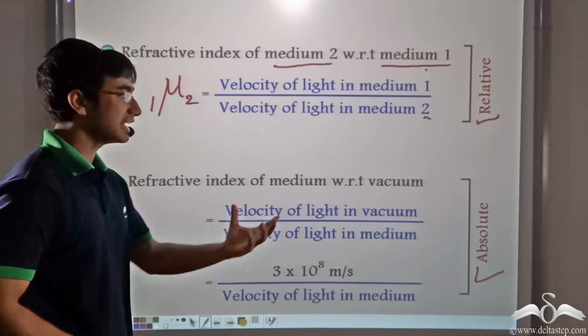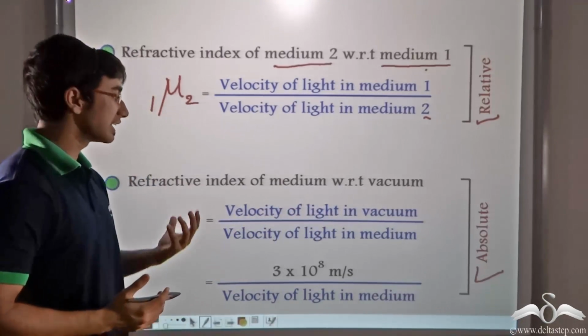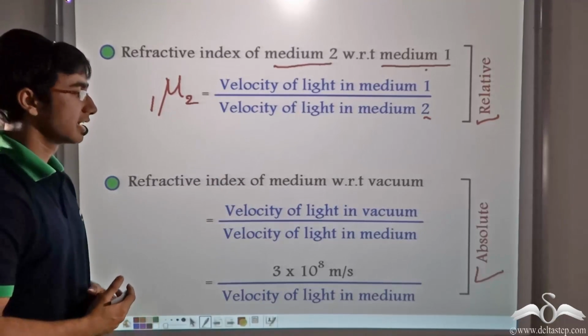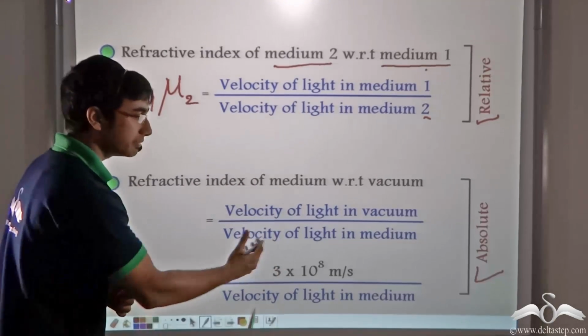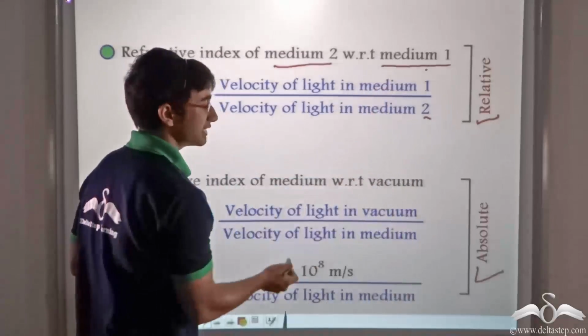And we also have the absolute refractive index. In case of absolute refractive index, we consider that there is one medium and the other medium is vacuum.